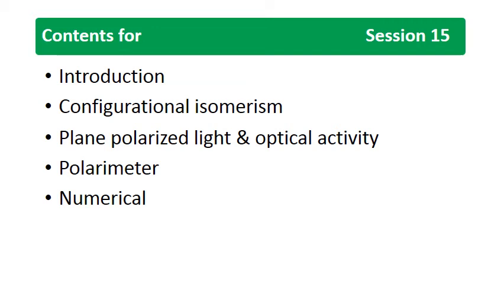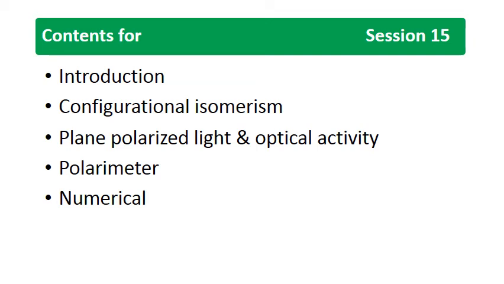Now the topic will be plane polarized light and optical activity. Ordinary light is considered as an electromagnetic wave. Under ordinary conditions, it oscillates in all directions perpendicular to the path of propagation. But under certain conditions, the light can be made to have all its oscillations in the same plane, and that is called plane polarized light. Ordinary light can be turned into plane polarized light by passing it through some filters or through a prism, that is a Nicol prism. So basically, what is a Nicol prism? It is a crystalline form of calcium carbonate.